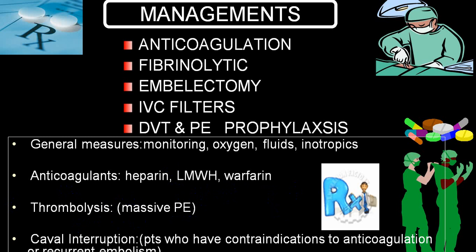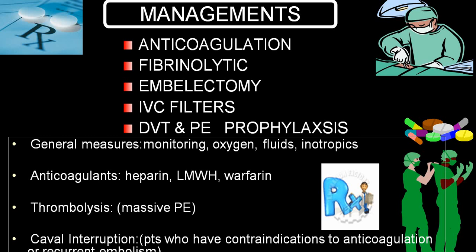And we have already told you that in a person who has developed a severe shock stage, all these things have to be done together. You have to give inotropes, oxygen, fluids, you have to have a monitor, ABG recording, etc. Along with that, you will have to do removal of embolus, and simultaneously fibrinolysis should be done.